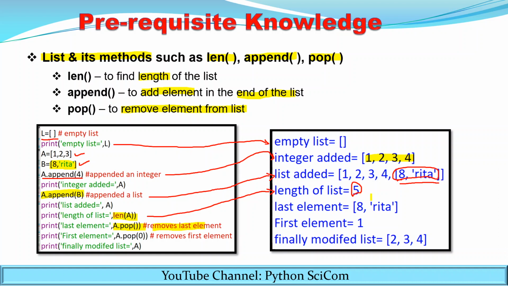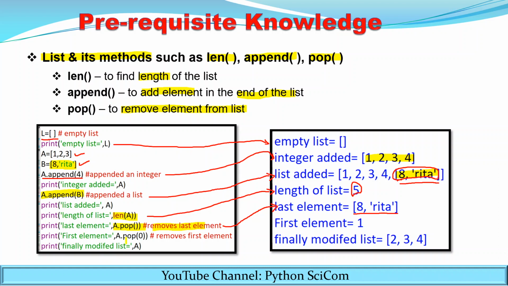It means that the last element, 8, Rita, is deleted. And the pop function returns the deleted element. So 8, Rita is deleted from the list. Now it contains only 4 elements.